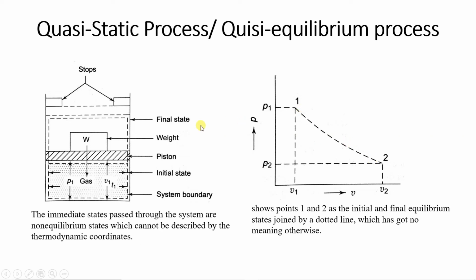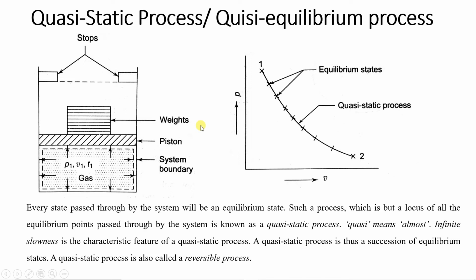But when we consider a quasi-static process or a quasi-equilibrium process, it is also known as a reversible process. What do you mean by reversible process? If you go from 1 to 2, again you can go back from 2 to 1 without any change in surrounding or system. I mean, system and surrounding both can return to the original state. That is the definition of a reversible process.